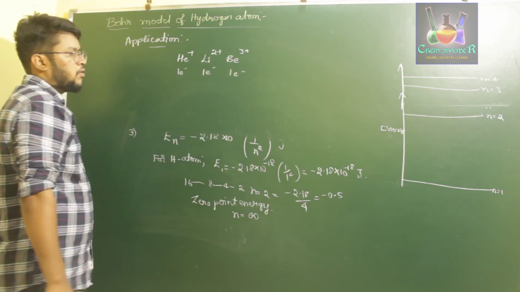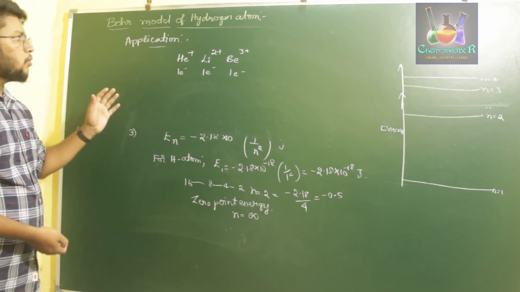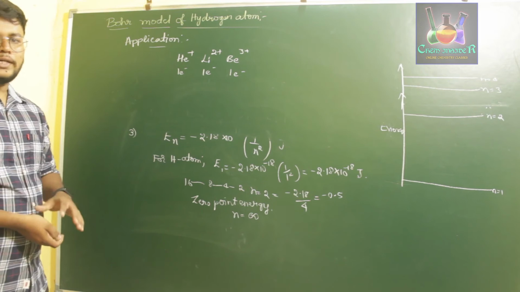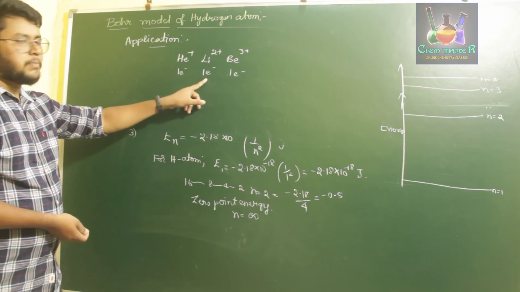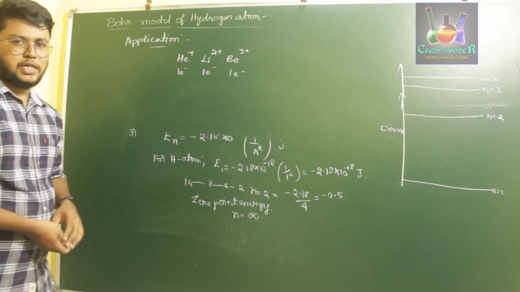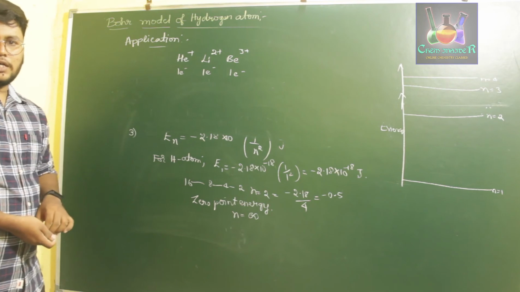All these three will have one electron each in them. And now the explanation given by Bohr for the hydrogen atom works well with helium in the +1 charge, lithium with +2 charge and beryllium with +3 charge. As they have one electron each when compared to hydrogen atom, it is similar.